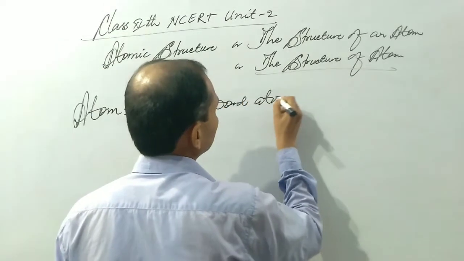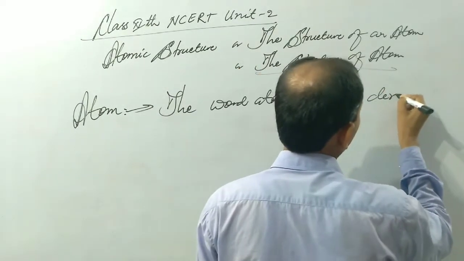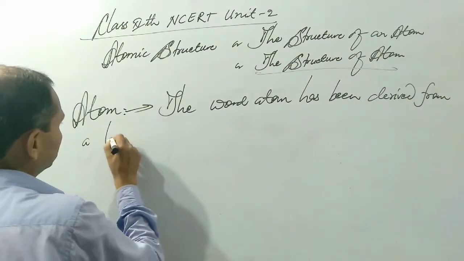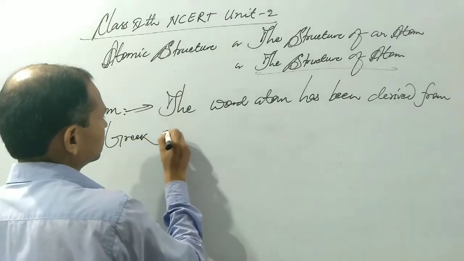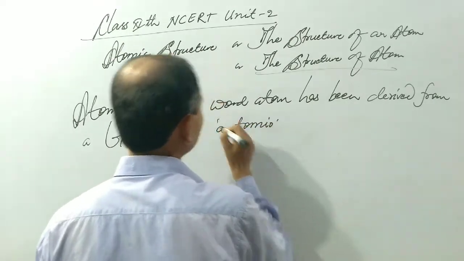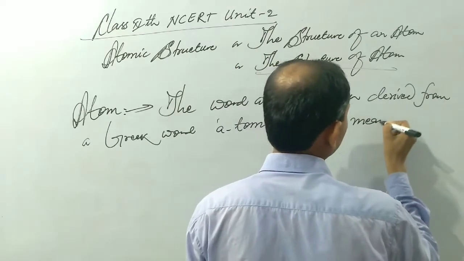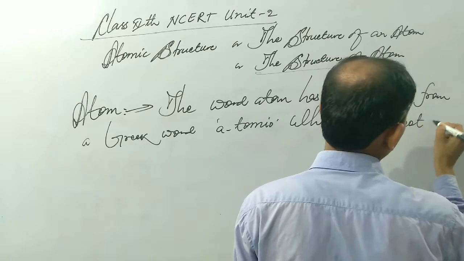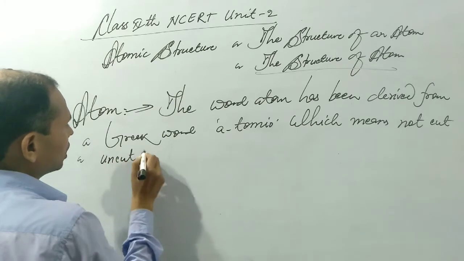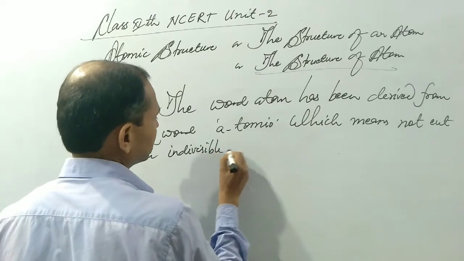The word atom has been derived from a Greek word atomio, which means not cut, uncut or indivisible.